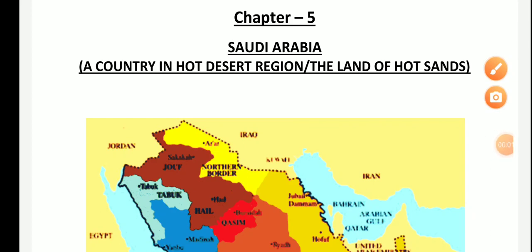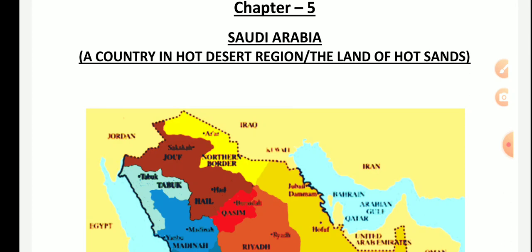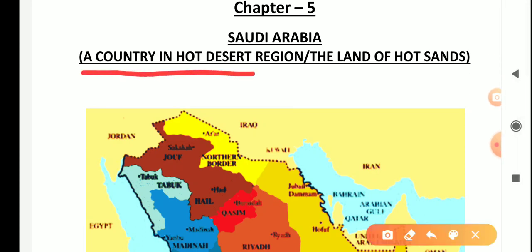This is the chapter of the SST Social Studies of class 5. Maybe in some books it is given as chapter number 5, in some books as chapter number 7, and so on. It depends upon the publishers, but the topic will be the same. Maybe Saudi Arabia, maybe a country in the hot desert region, or maybe the land of the hot sands.